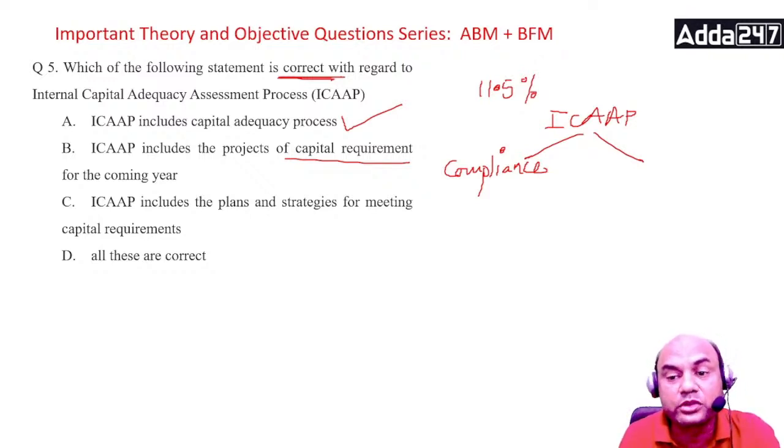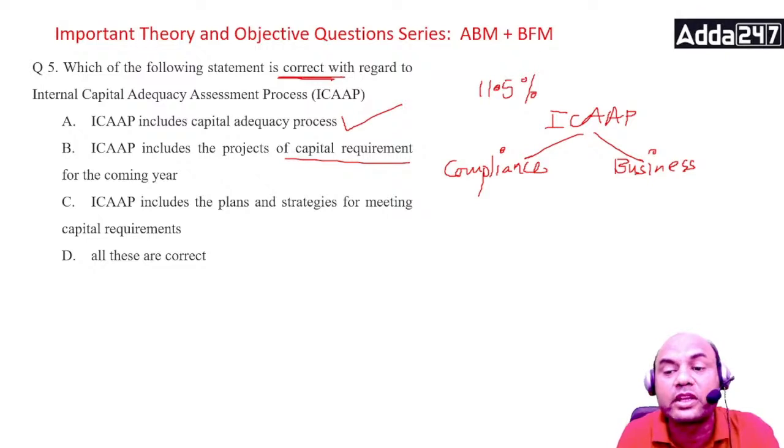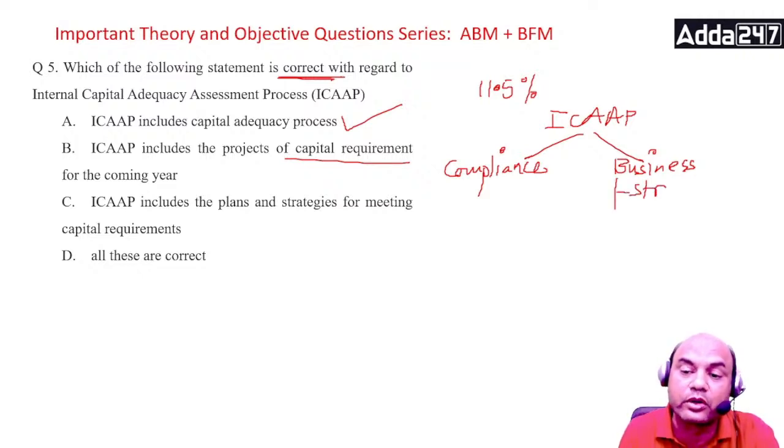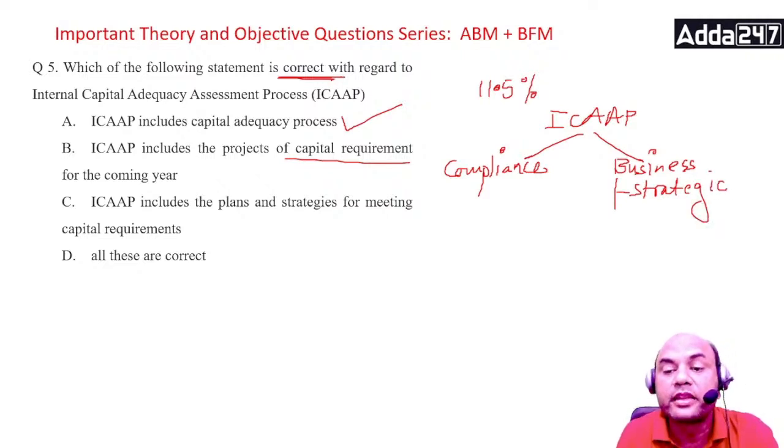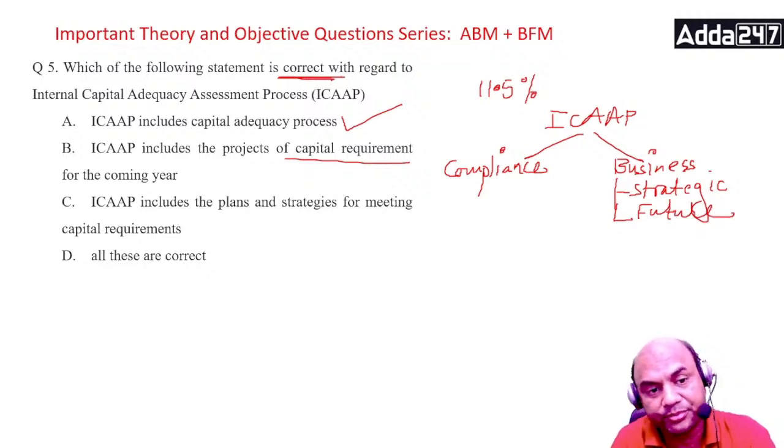But ICAP also includes business. Business is not related to compliance. It is related to whether you are able to think about the future. So all that strategic risk, just like the Nokia example we saw, will be covered here. Your future problems, immediate future and long-term future, both will be captured here.